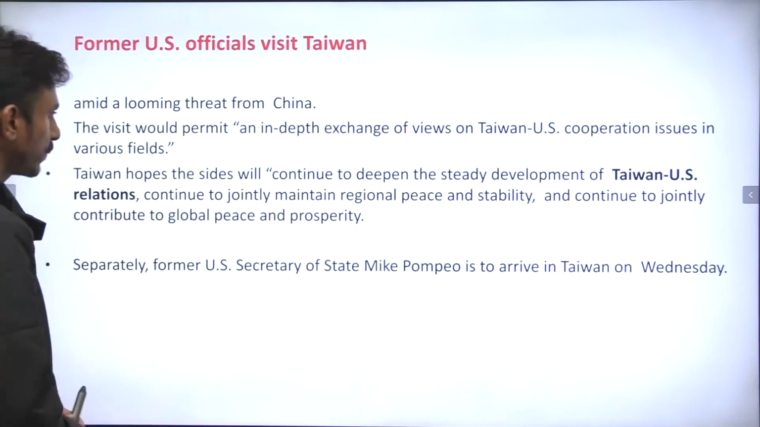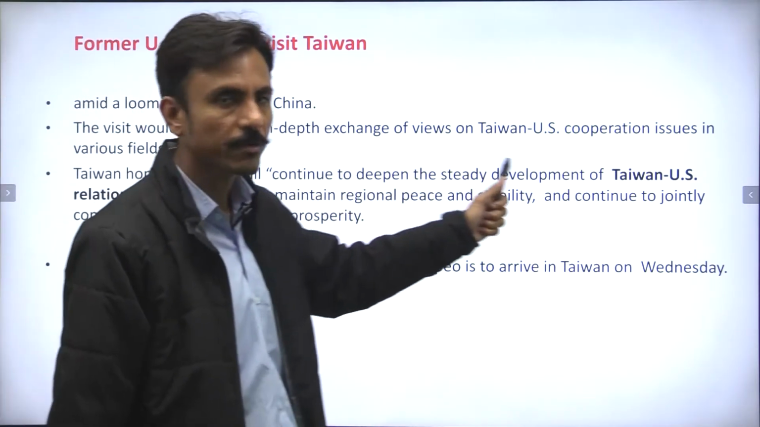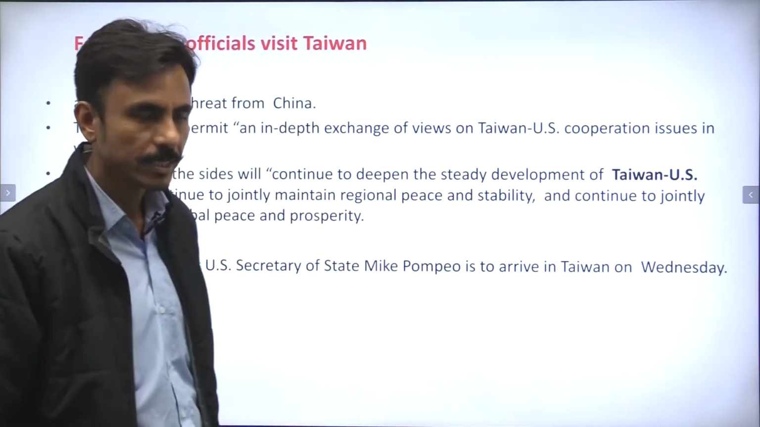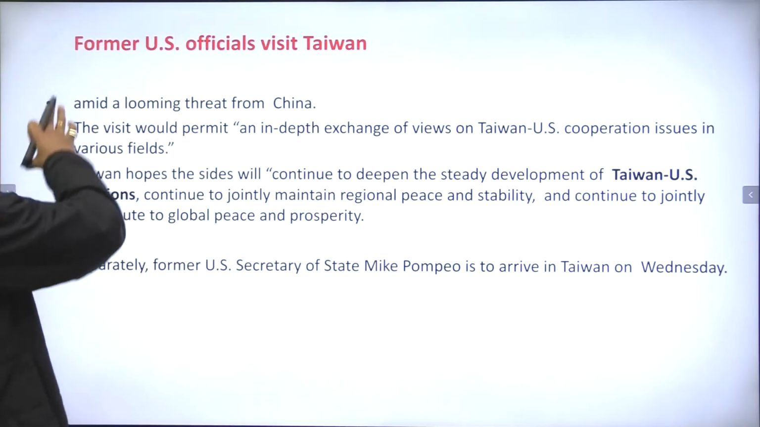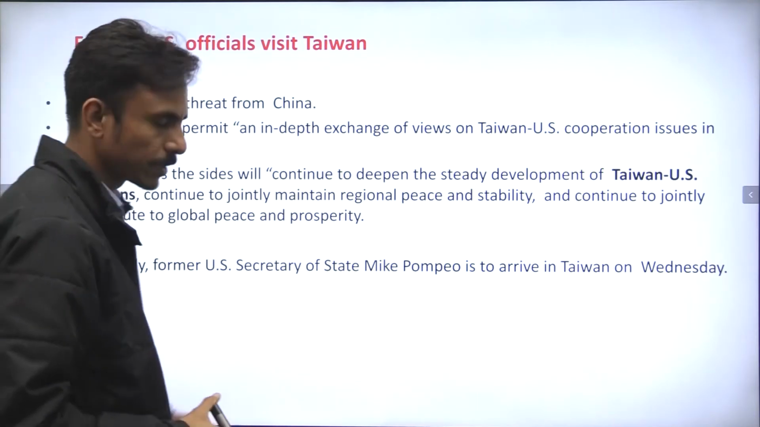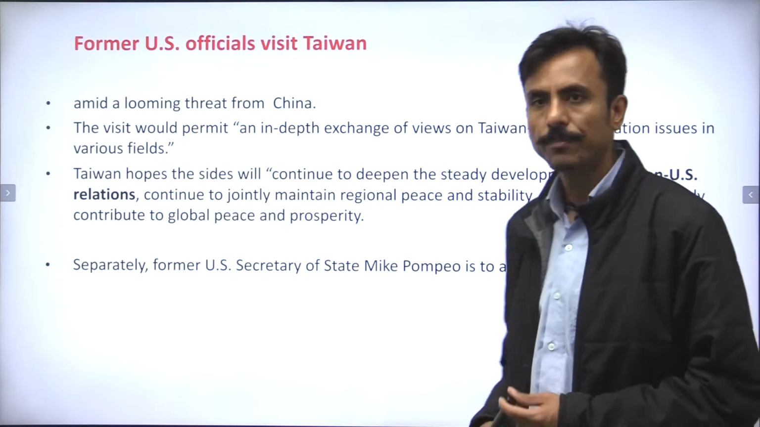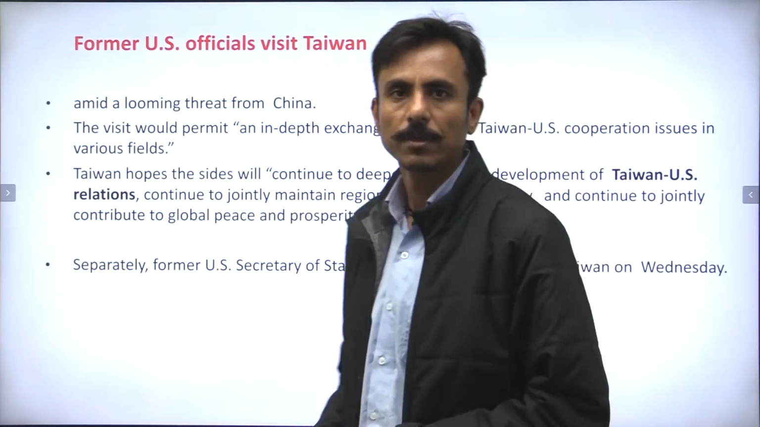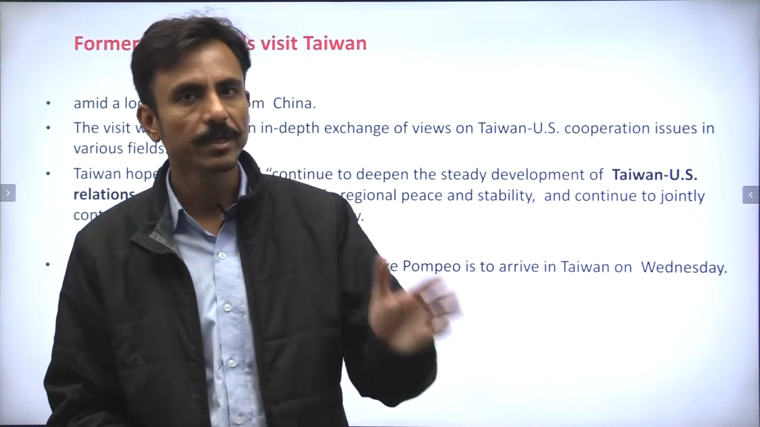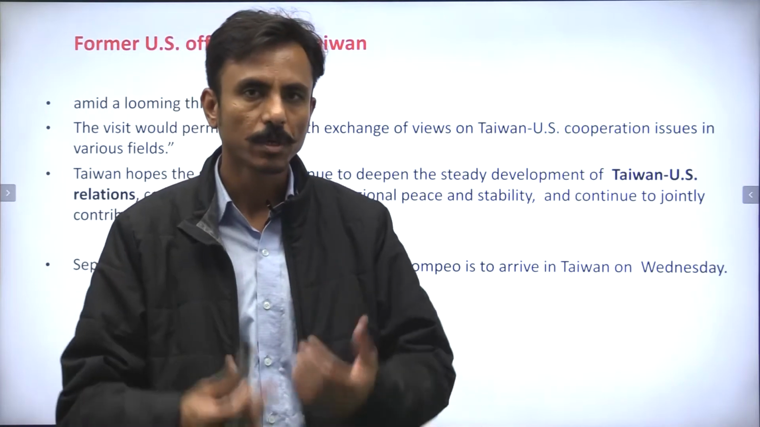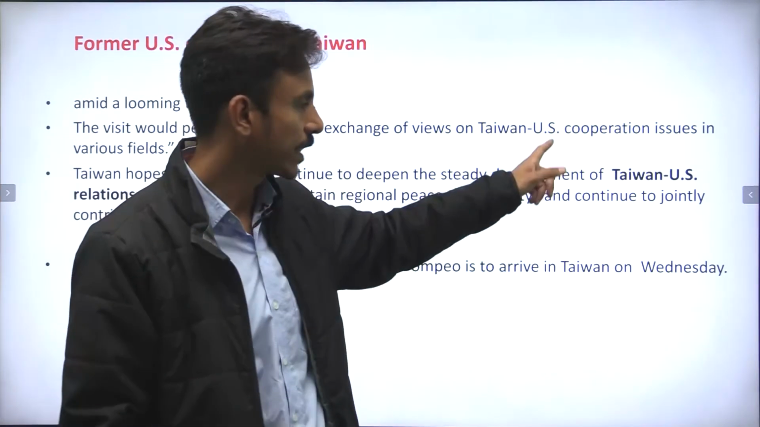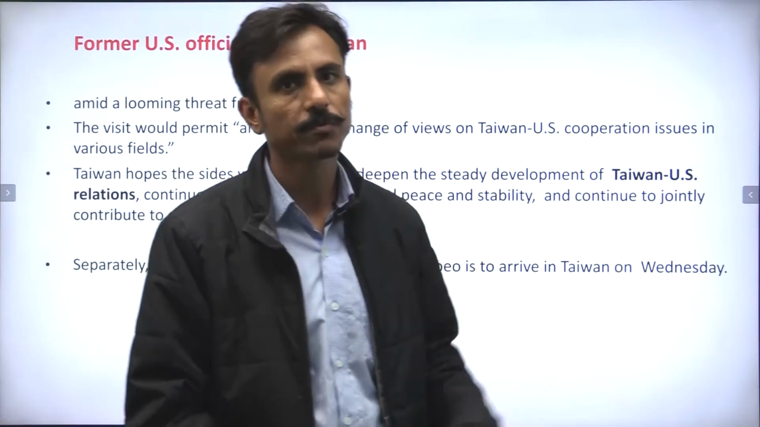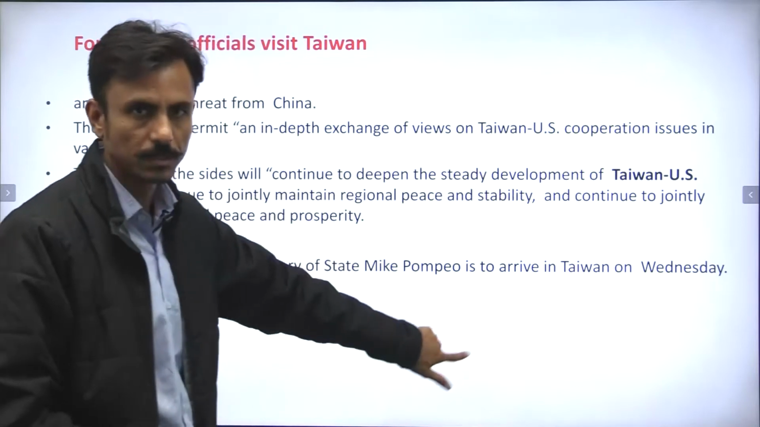But we know that Taiwan has a very good and friendly relation with America. It's a capitalist nation, and in this backdrop, American officials are visiting Taiwan because it is believed that when Russia is invading Ukraine, it would motivate China also to invade Taiwan. So there is an imminent threat of China invading Taiwan.